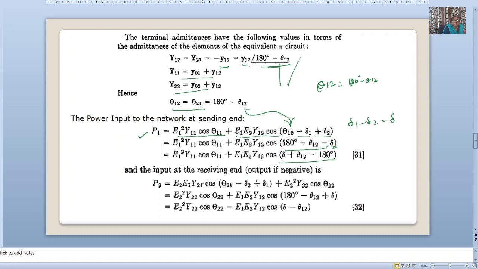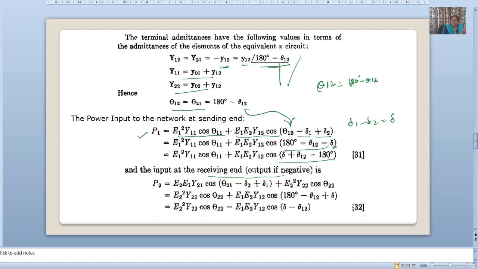As the input at the receiving end, output will be negative, and input at the receiving end, if negative, will be our minus P2. That means whatever we have receiving, we can consider in the reverse.